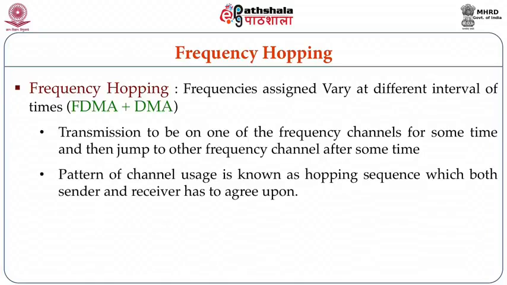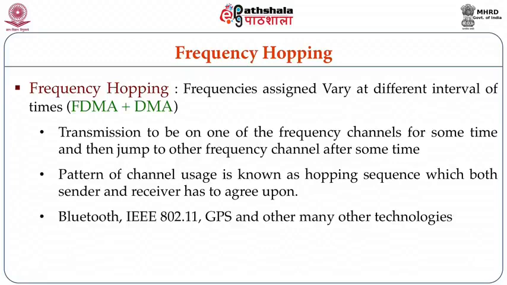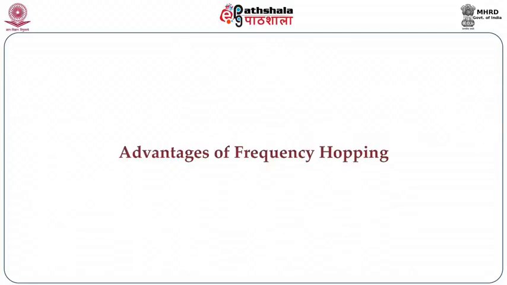The pattern of this channel usage is known as the hopping sequence, which both sender and receiver have to agree upon. Bluetooth, IEEE 802.11 Wi-Fi, GPS and many other technologies use frequency hopping. What is the advantage of frequency hopping over pure FDMA?